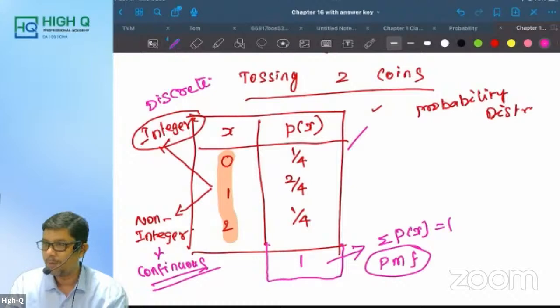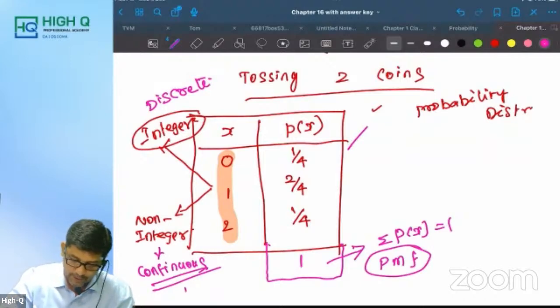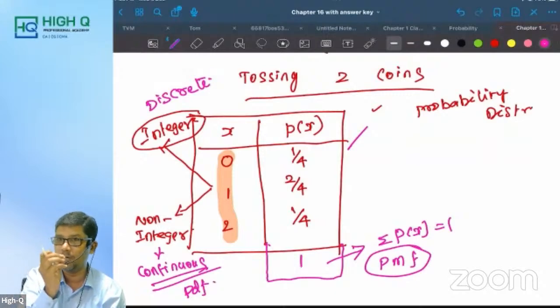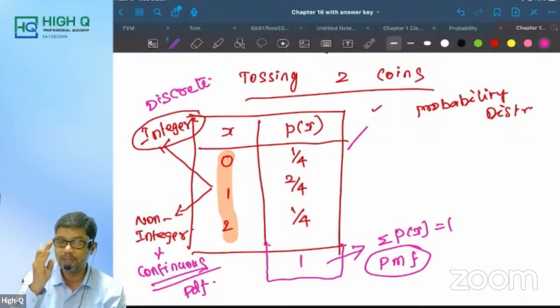What do we call probability mass function? When it is continuous, then we call it probability density function. Please understand these terminologies, the most important terminologies, because of this only you will be able to crack all the theoretical questions. So please understand the terminology.